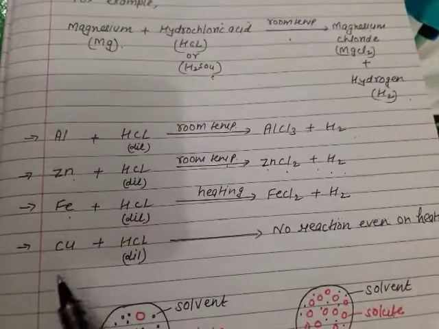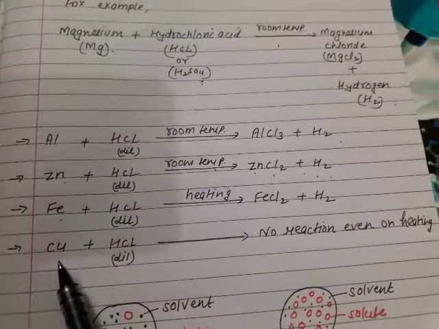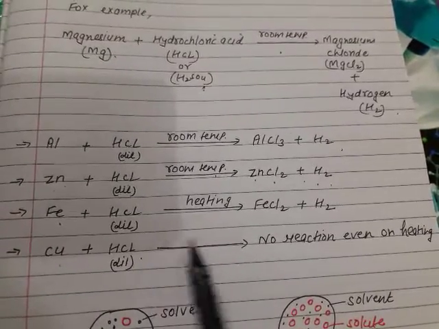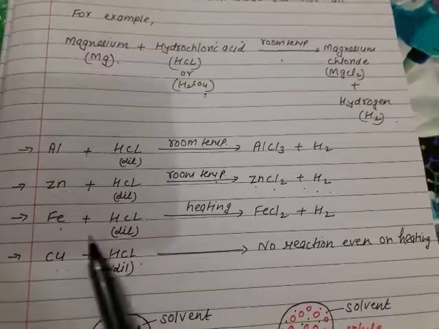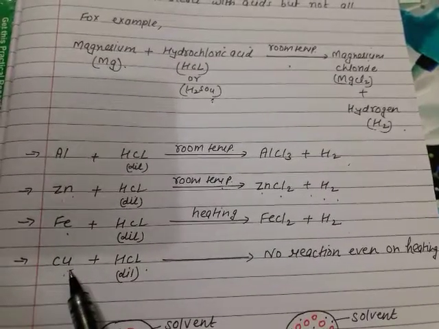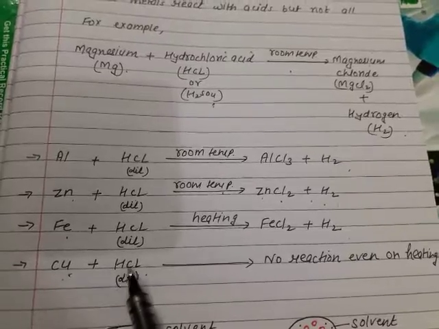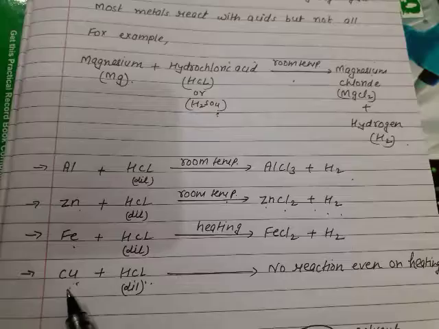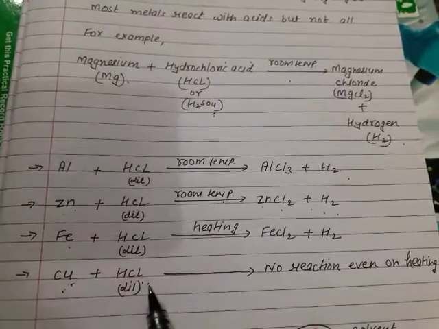But copper does not react with HCl even if you heat the mixture. Even on heating, copper will not give any reaction with HCl, but copper reacts with dilute sulfuric acid